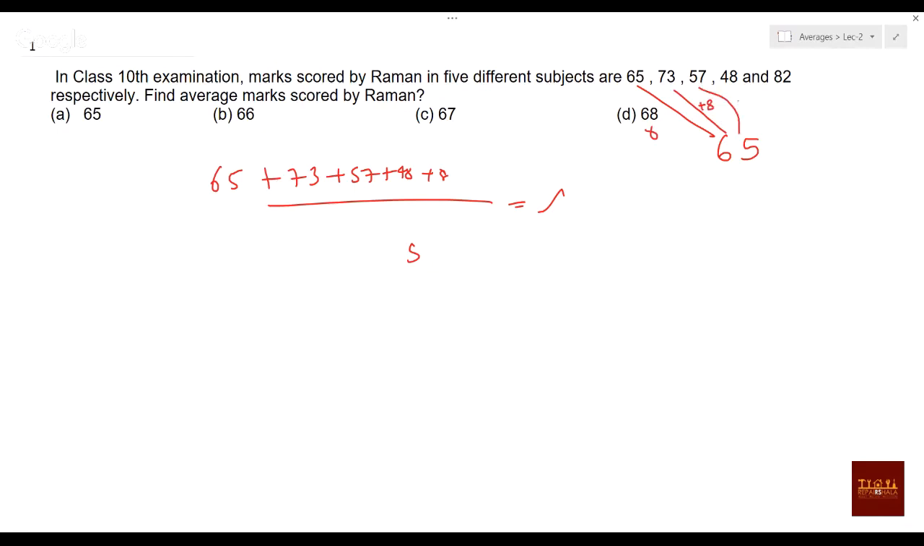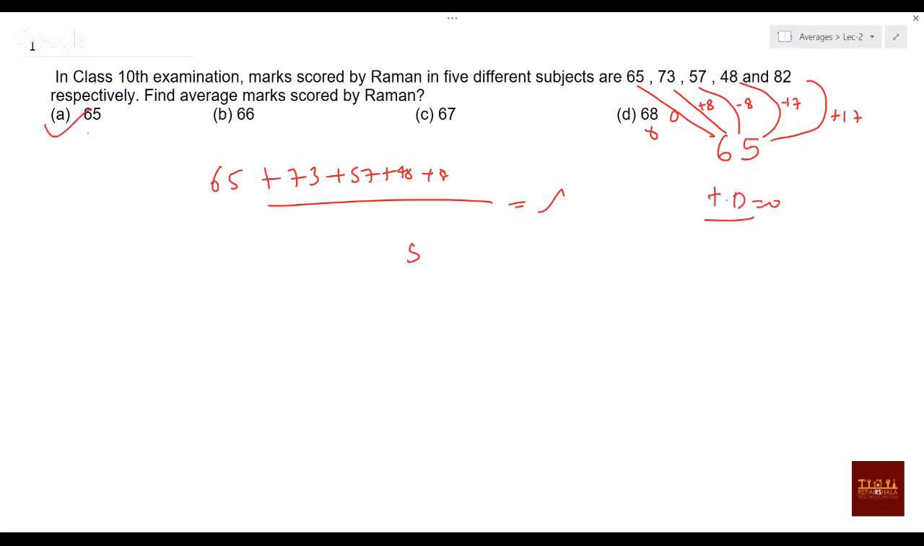What is the deviation coming here? This is 57, so minus 8. 48, how much deviation is coming? 65 minus 48 is 17, so minus 17. What is the deviation here? It is 82, so plus 17. So how much deviation is coming? This is plus 8 minus 8, deviation gone. This is 0 deviation. Now this is plus 17 minus 17. So total deviation is how much? 0. Means 65 is our average.